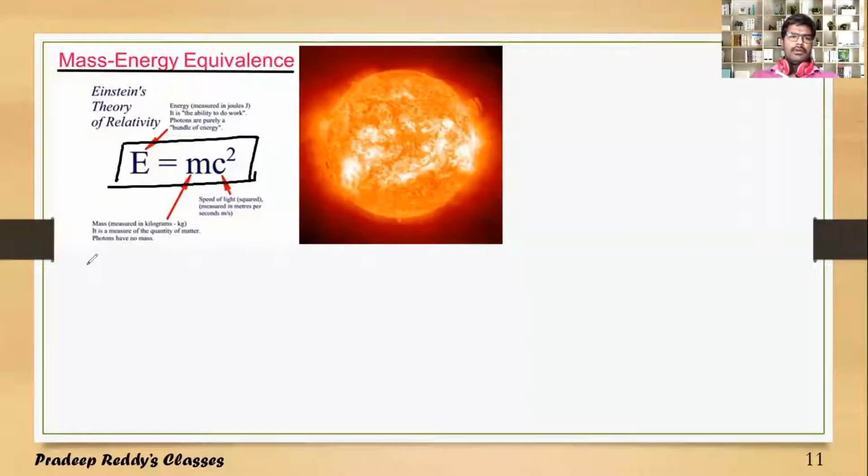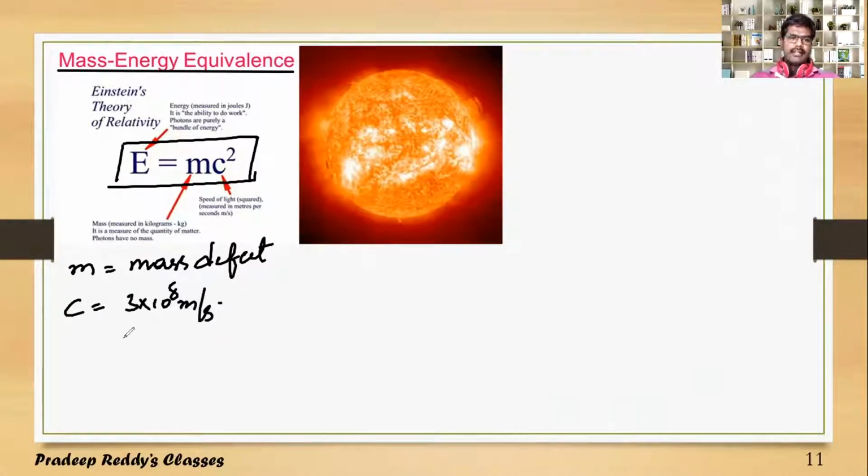So m is the mass defect here, and c is equal to 3 into 10 power 8 meter per second, which is the speed of light. So clearly, as mass defect increases, binding energy also increases. Therefore, a greater nucleus has more mass defect. As a result, it has greater binding energy, and that binding energy is required to bind all the nuclear particles like nucleons.